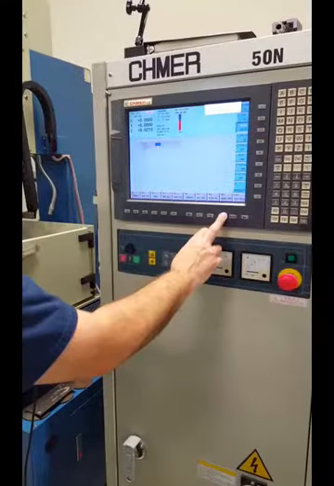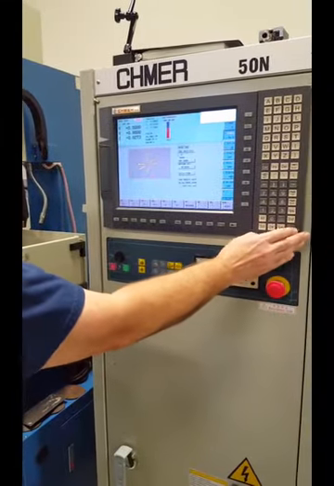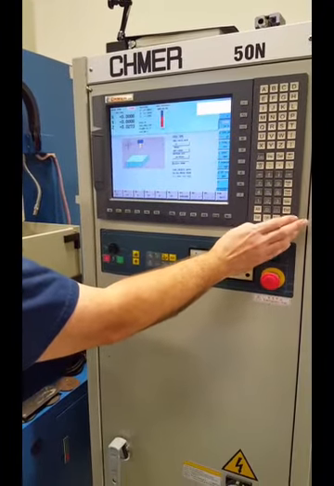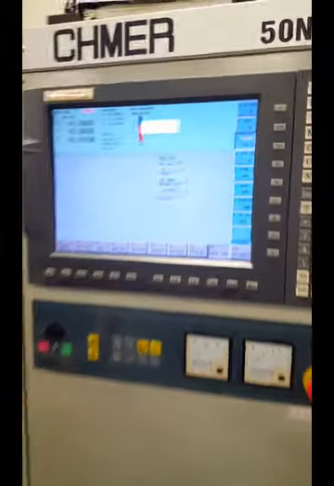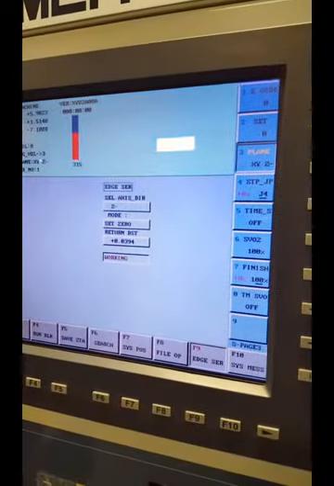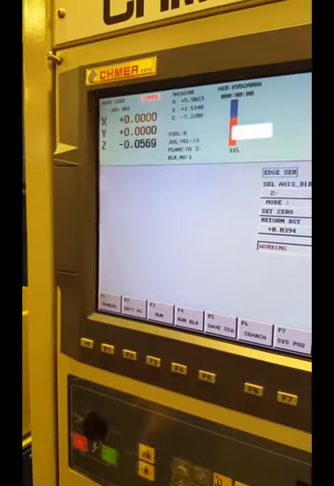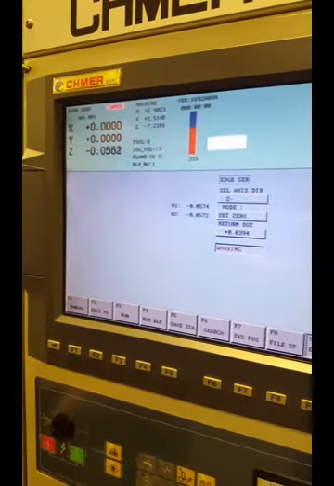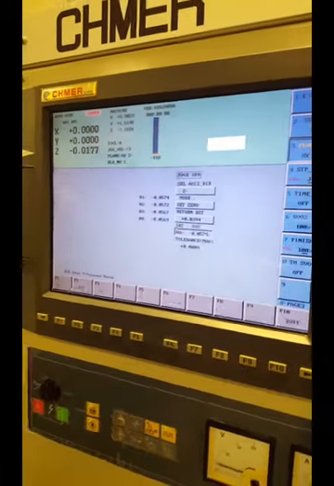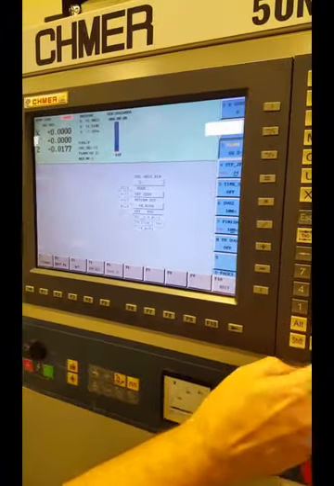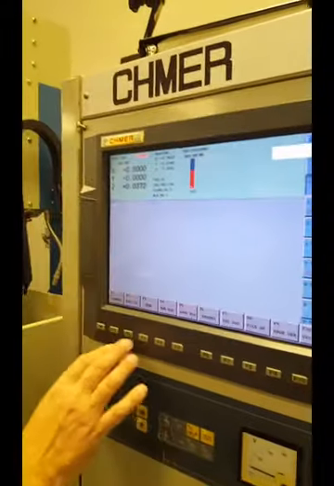Pause it. Run the edge search again. And clean my part. Okay, that's a good depth.